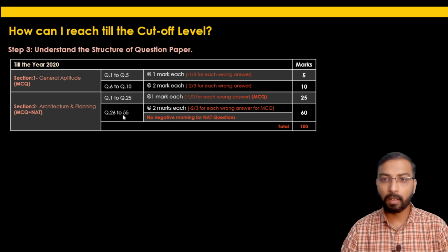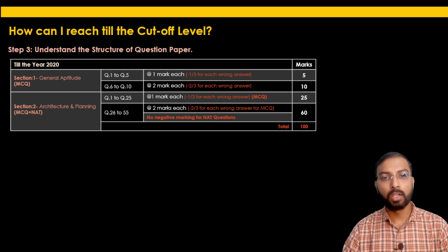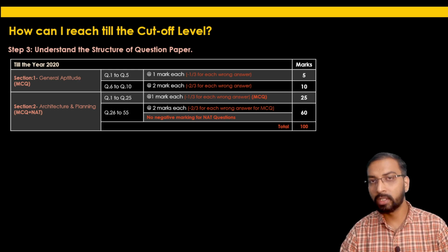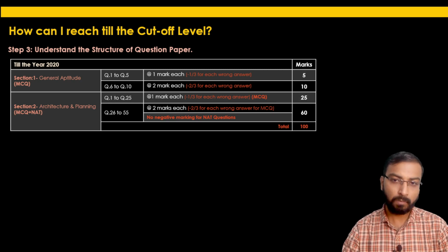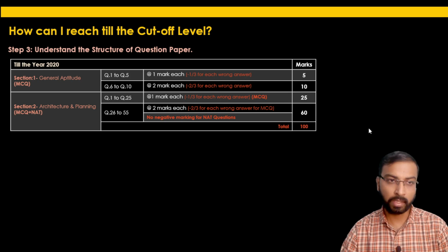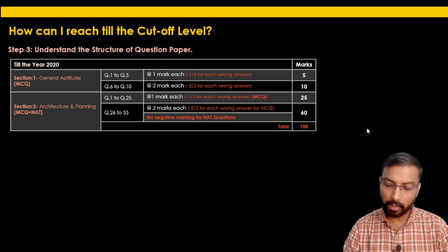The remaining 30 questions, from question 26 to 55, were divided into MCQ plus numerical answer type questions. For MCQ, there was negative marking of 2/3. For the numerical answer type question, there was no negative marking. So these 30 questions consisted of 60 marks. If you add up this figure, the total will be 100 marks. So this was the structure till the year 2020.